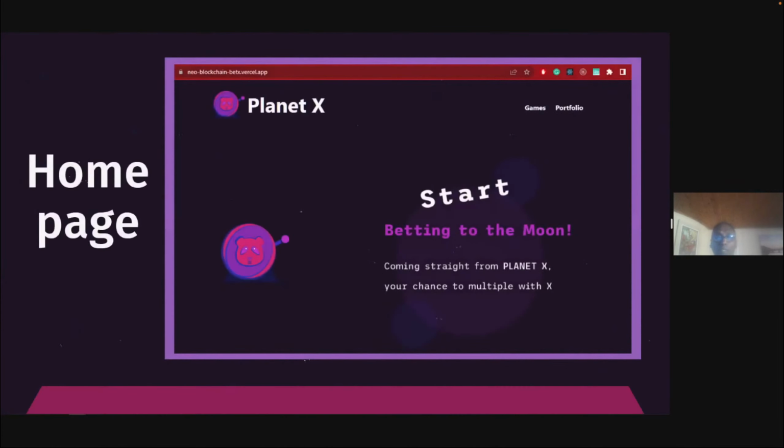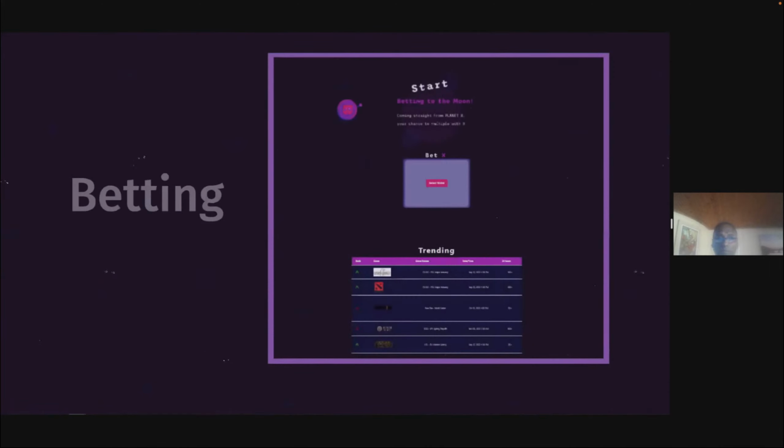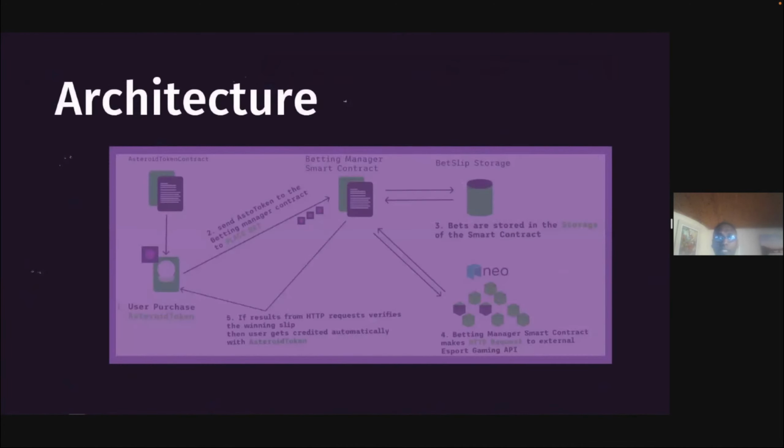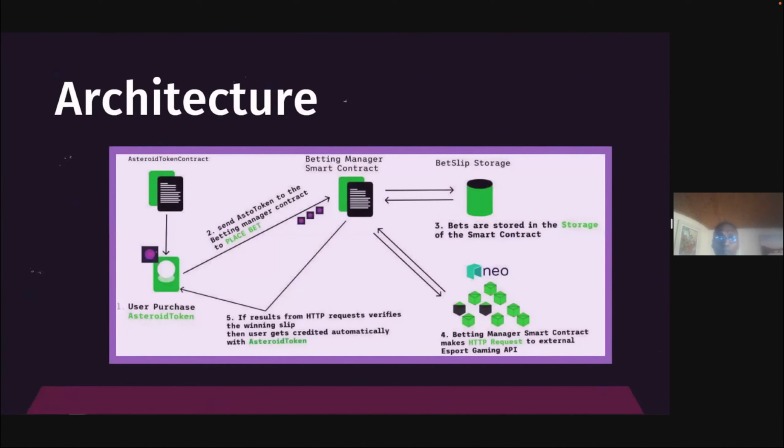Before I run into the demo, this is what our user interface currently looks like. And in terms of our architecture, this is how we have built our application at the moment.